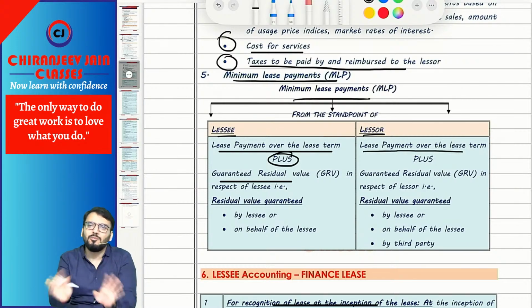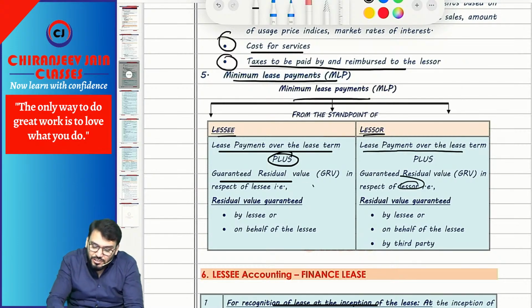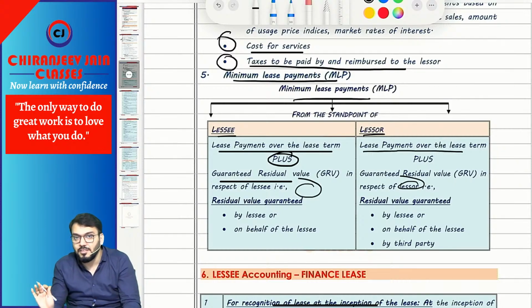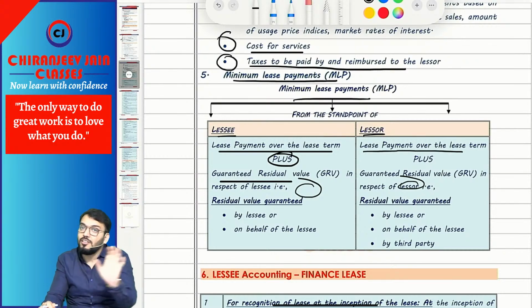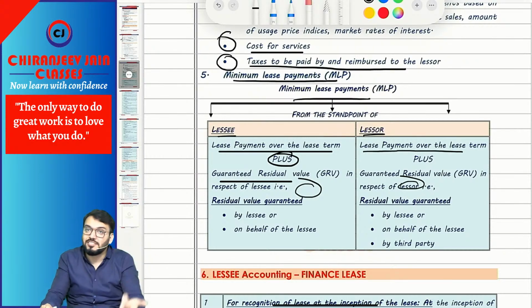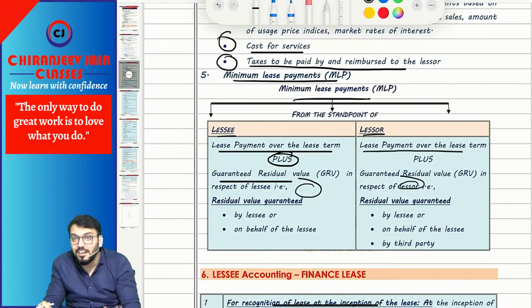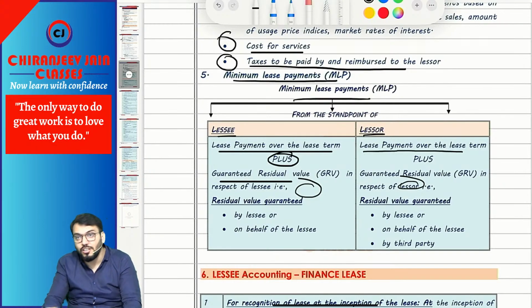But from the exam point of view, if the question is silent, this GRV and this GRV will be the same. Till now they have not given any question where the GRVs are different. So if they have given only GRV, that means GRV in respect of the lessee and GRV in respect of the lessor are the same. Got this point?